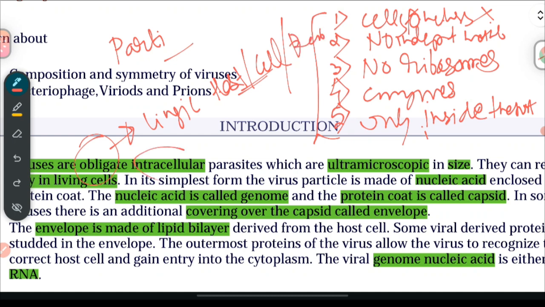And another one is they survive inside the cell, so they are called intracellular. And parasite, as we already discussed. So I hope the sentence now makes more sense.